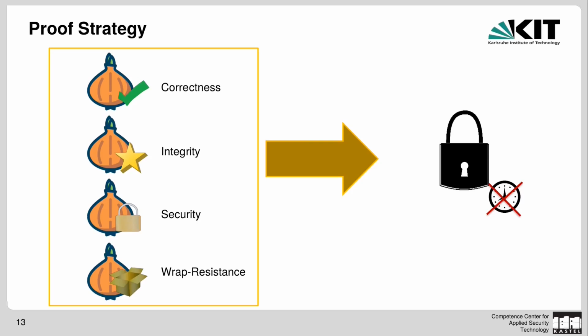As this ideal security for onion routing would be hard to prove in itself, Camenisch and Lysyanskaya also proposed 4 properties which they claim imply the ideal security, and those 4 properties are onion correctness, onion integrity, onion security, and replay resistance. Now, if you want to prove your onion routing or mix network packet format secure, you simply have to prove those 4 properties.